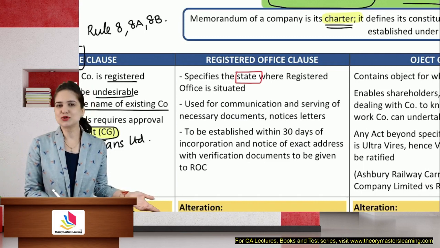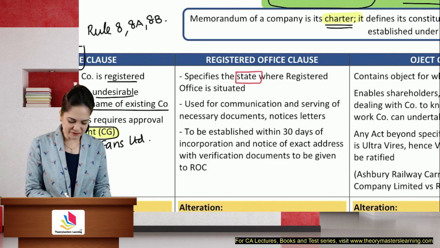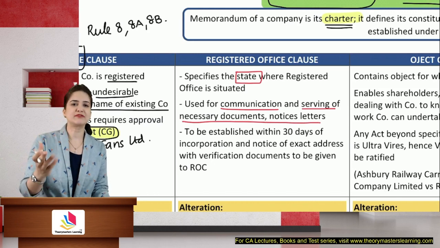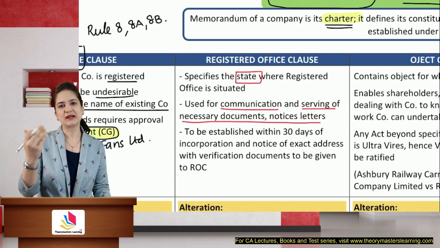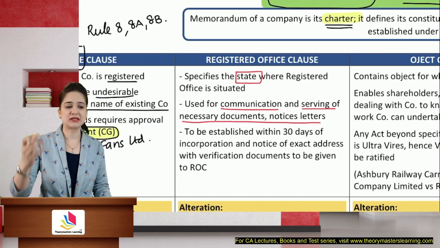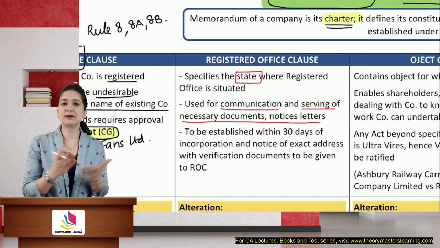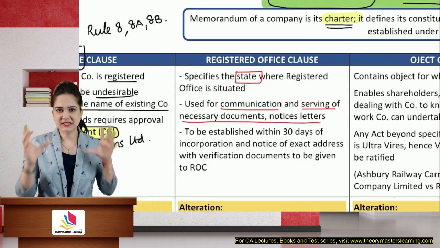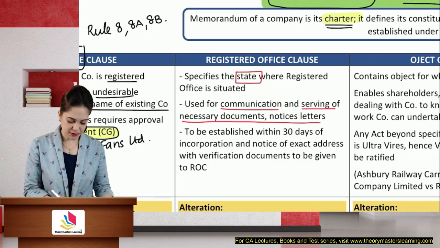Now, what is the use of the registered office? Registered office is used for communication, serving of notice, necessary documents, letters. If I want to communicate with a company, I will have to send that communication to the registered office. If the ROC wants to communicate with the company, wants to hold the meeting, maintain the books of accounts, all that is done at the registered office. That is the main place of communication.